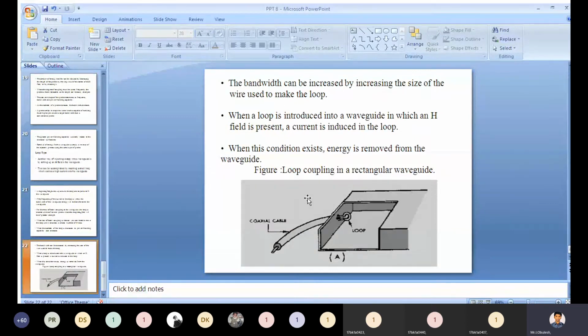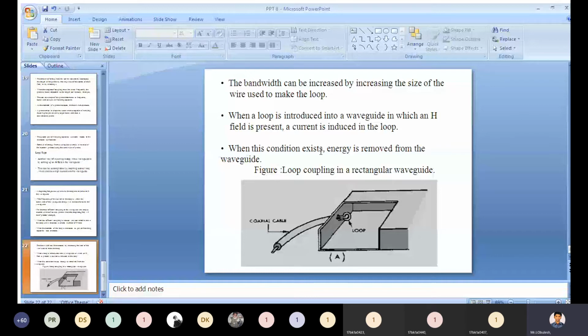When a loop is introduced into a waveguide in which an H field is present, and a current is induced in the loop, then when this condition exists, energy is removed from the waveguide.